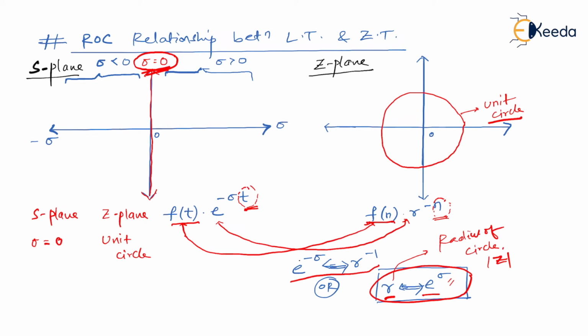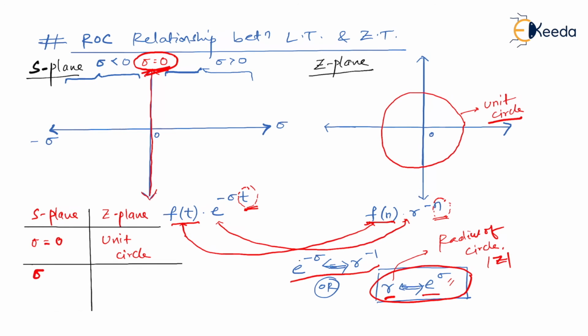You know that r means the radius of the circle, which is also considered as mod of z. What does that mean? In S plane, the significance that sigma equal to 0 has, the same significance it will carry in Z plane for the unit circle. So I'm just trying to prepare a small chart here. This is what we called S plane to Z plane mapping.